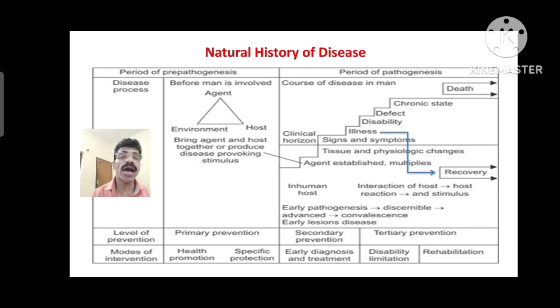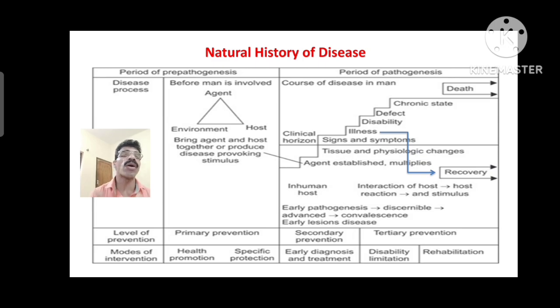Now we apply primary prevention or primordial prevention in the pre-pathogenesis phase, that is, before the interaction of the agent, host and environment. So we apply primary prevention for communicable diseases and primordial prevention for non-communicable diseases in the pre-pathogenesis phase. The measures are health promotion and specific protection for primary prevention. For primordial prevention we have individual education and mass education regarding the risk factors, preventing the future occurrence of that particular non-communicable disease. So primordial or primary prevention we apply in the period of pre-pathogenesis.